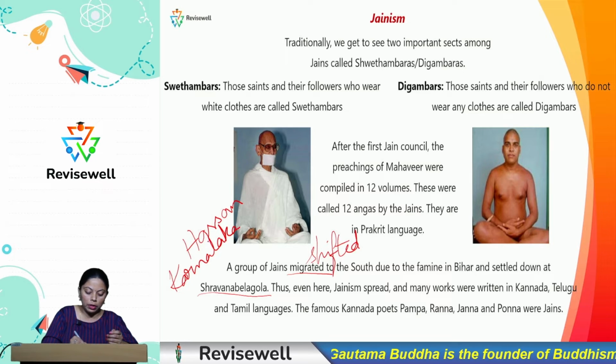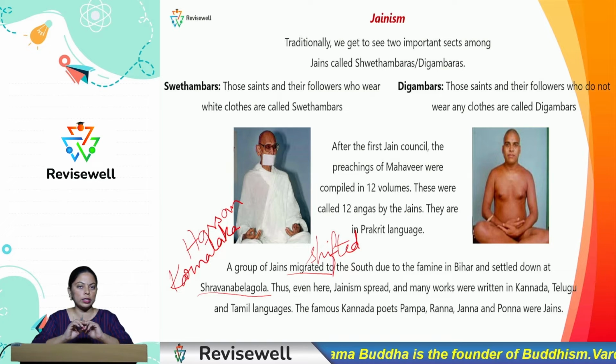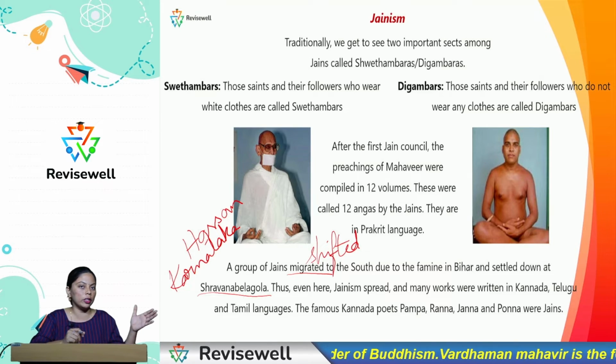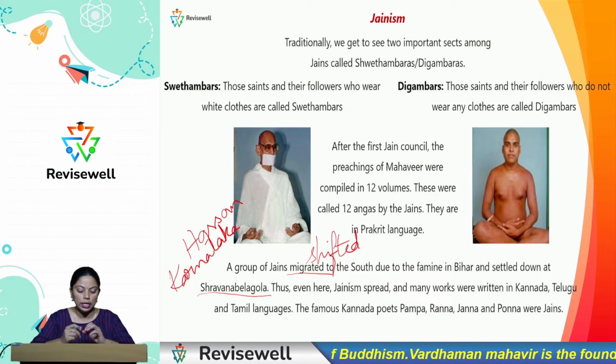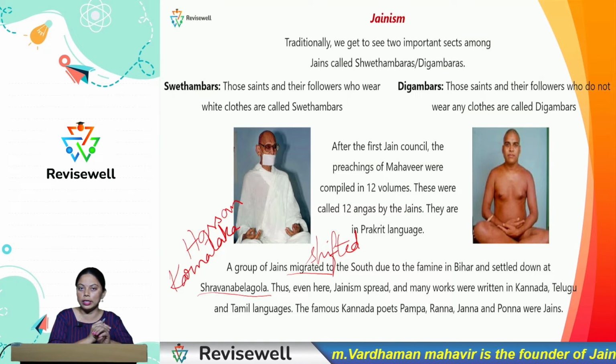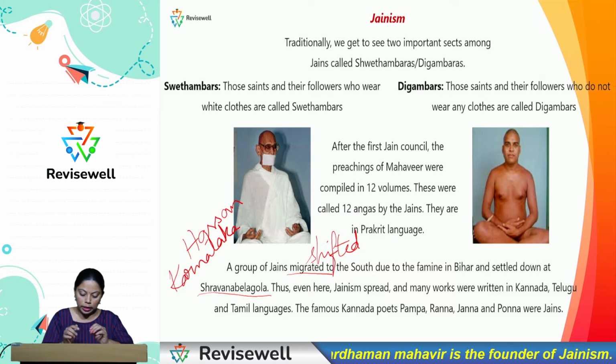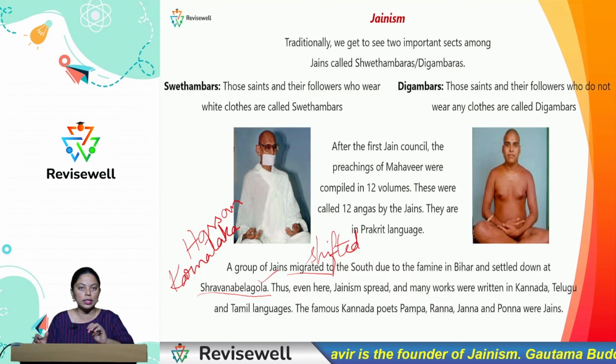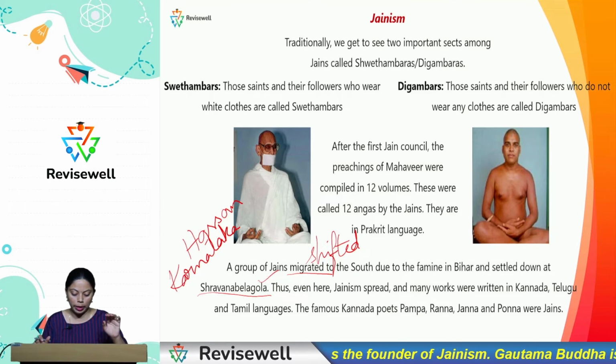Many followers of the Jains were present in Bihar as it was the birthplace of Vardhaman Mahavira. Due to famines, the people started to migrate to the southern part of India, and a few saints also settled in Karnataka at the place called Shravanabelagola. So that is how Jainism spread to major parts of India.